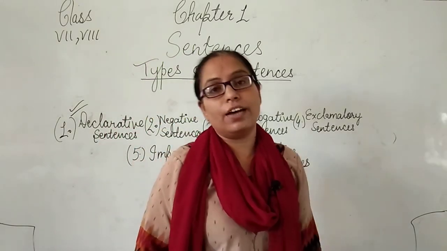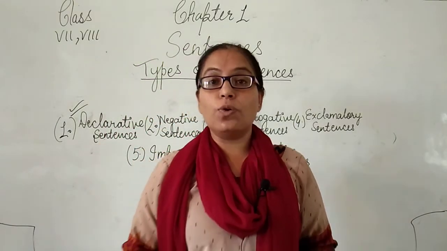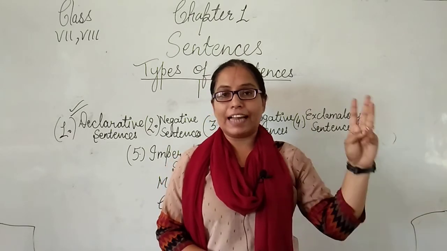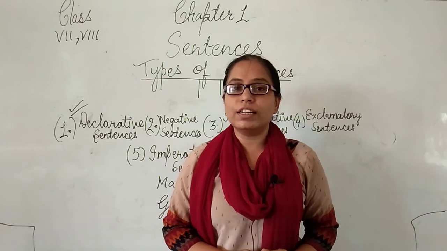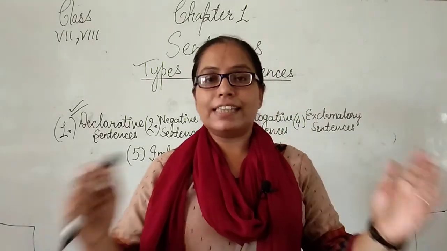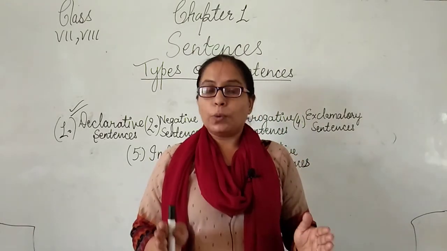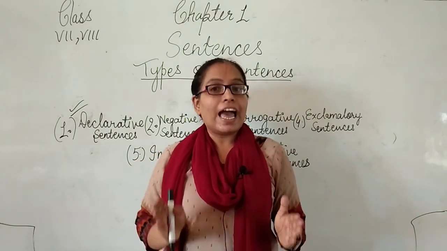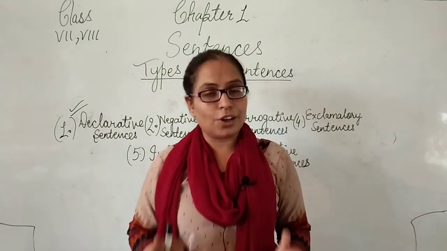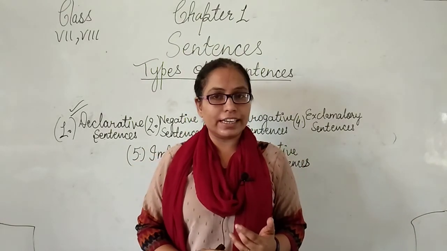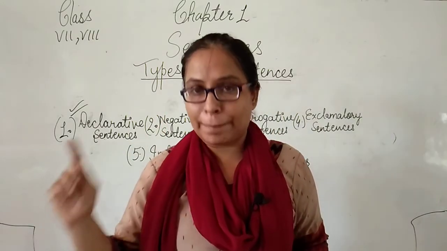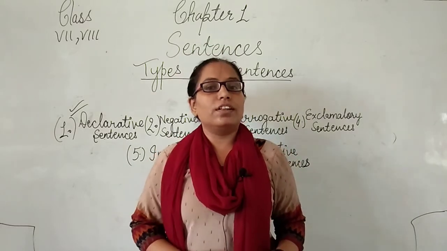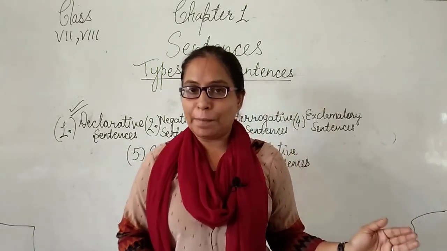So students, I hope you understand the two parts of the sentence and six types of the sentence. Let me give you a quick revision. What is a sentence? A sentence is a group of words which makes complete sense and has a meaningful thought. This is the definition of a sentence. Second, a sentence always begins with a capital letter and ends with a punctuation mark.